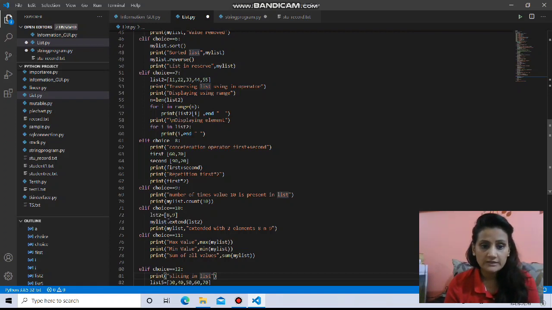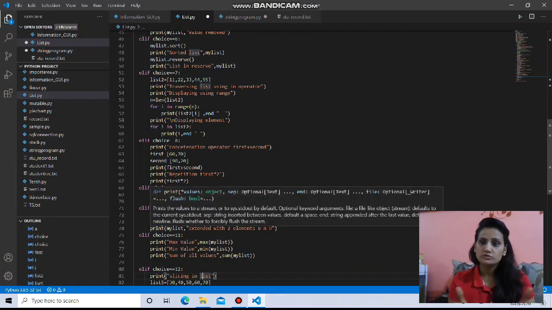Then choice 10. In that situation, again I am taking a new list, lst2, with two values, 8 and 9, and I am explaining the extend function. The extend function takes another list and adds it to the previous one. So mylist.extend(lst2) means my list, which already has 5 to 6 values, gets the new values added.